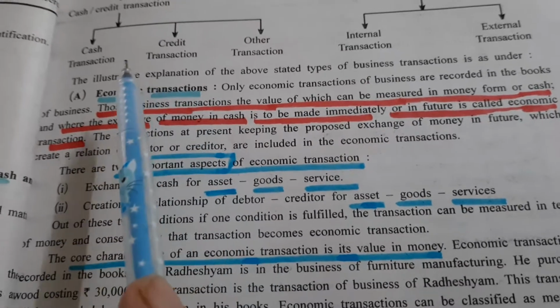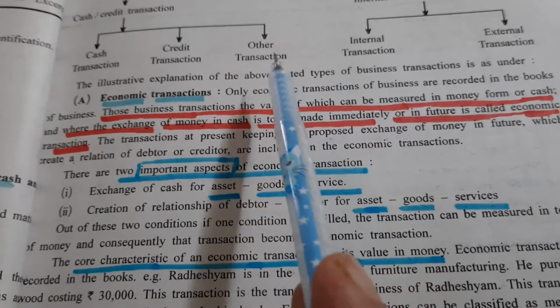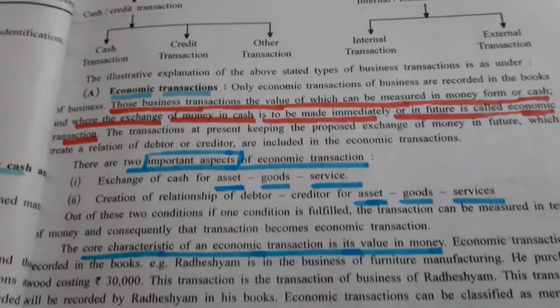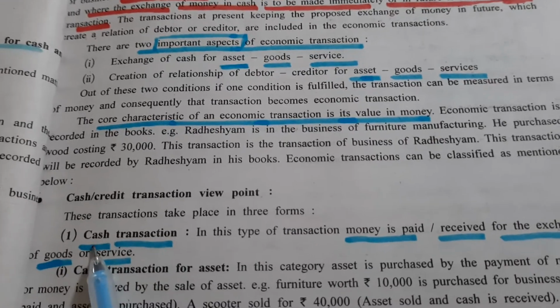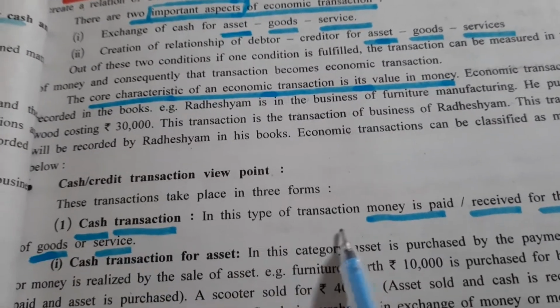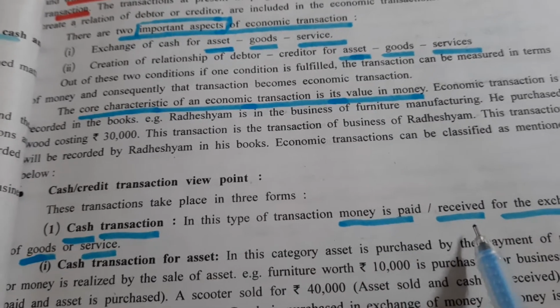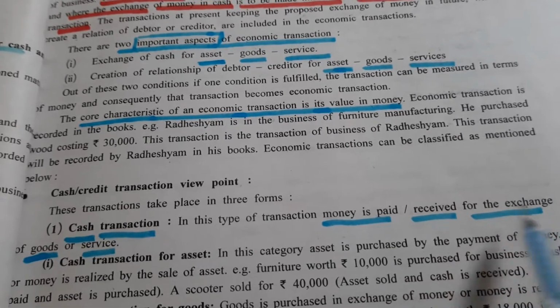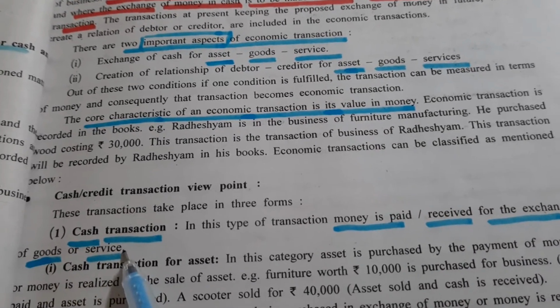Now let us see the next one, that is cash transaction, credit transaction and other transaction. Which transactions are called cash transactions? Those transactions in which money is paid or received for the exchange of goods, assets or services.